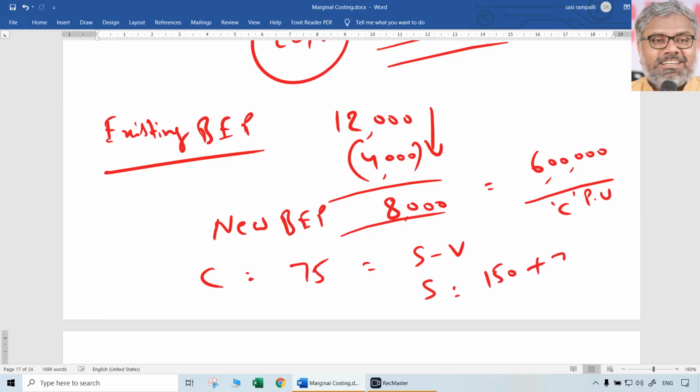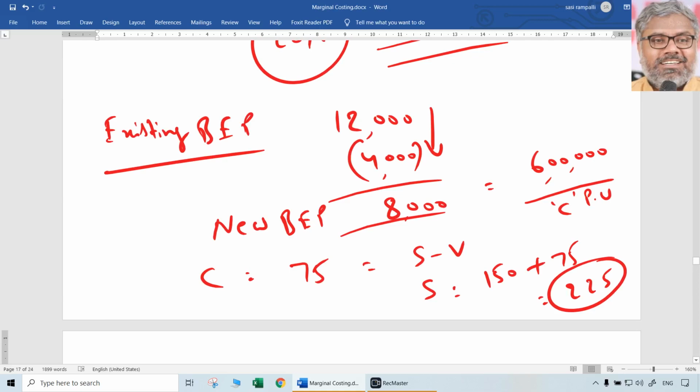150 plus 75. Answer is 225 rupees. In other words, if they can increase the selling price from 200 rupees to 225 rupees, then their break-even point will be down by 4,000 units. They will be able to achieve the break-even point earlier because the selling price is more and contribution is more than earlier. That's it. Answer here is 225 rupees per unit.